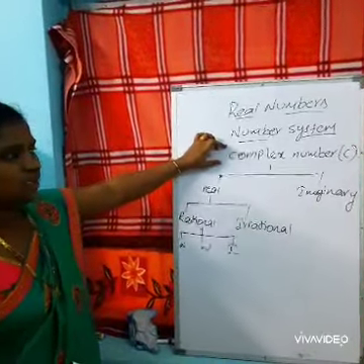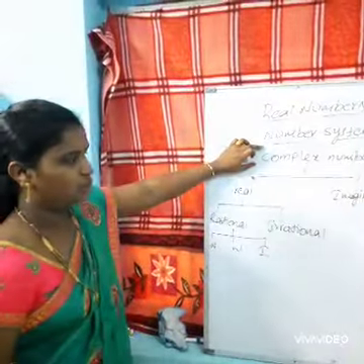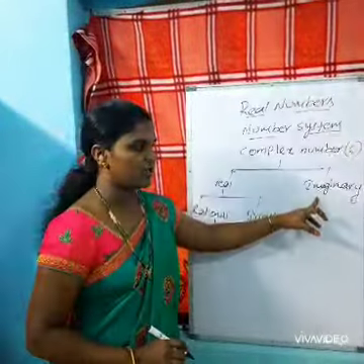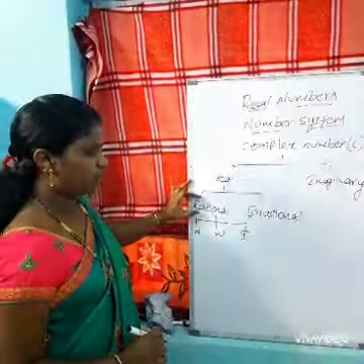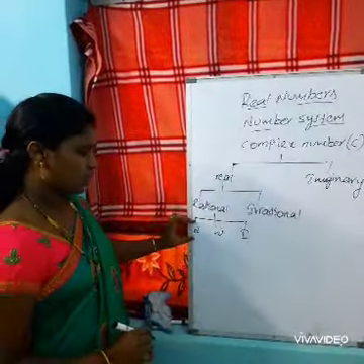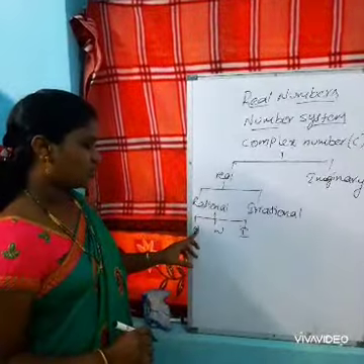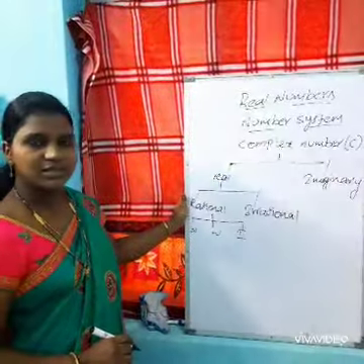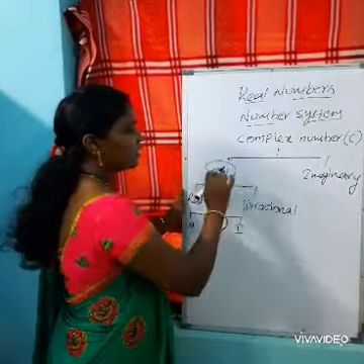Number system is nothing but whatever numbers we are taking, those are represented with complex numbers. Complex numbers are divided into two parts, real numbers and imaginary numbers. Now the real numbers are again divided into rational numbers and irrational numbers. Again the rational numbers are divided into natural numbers, whole numbers and integers. Already we have learned the natural numbers, whole numbers and integers in our previous classes, 6th, 7th and 8th classes. Now we are going to know about real numbers.